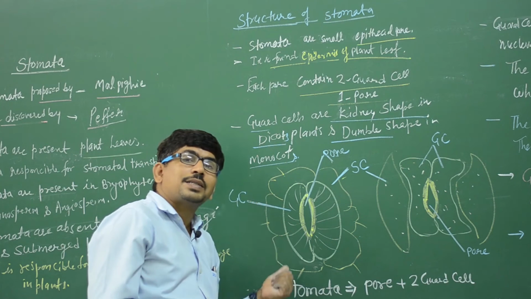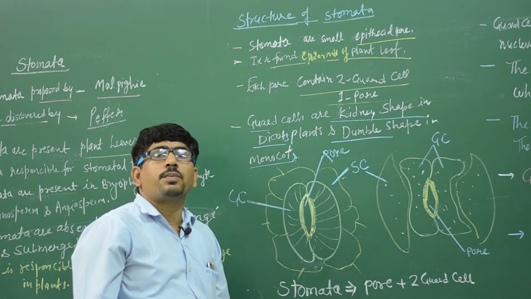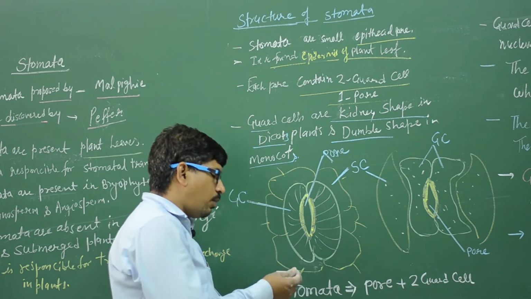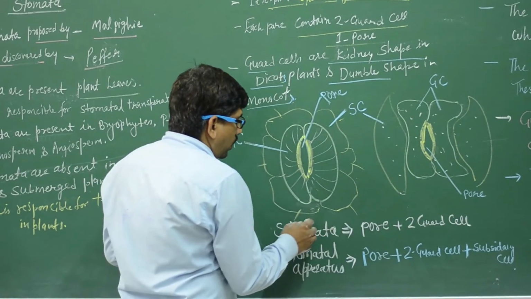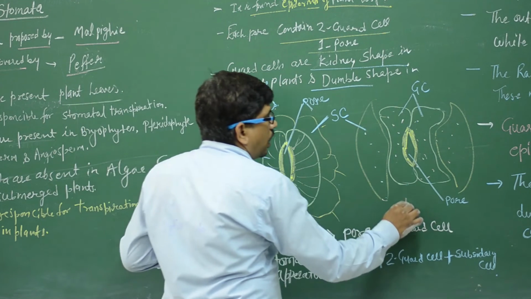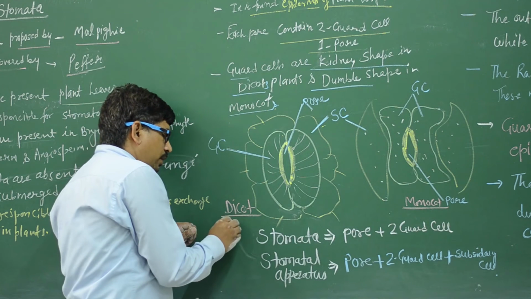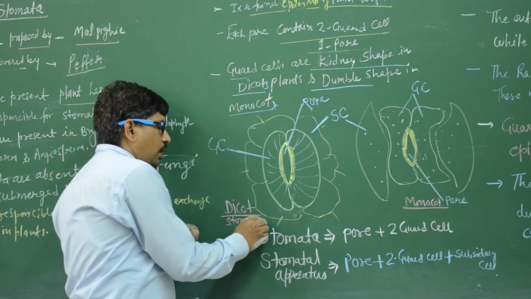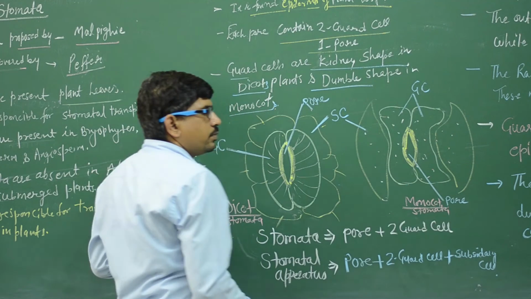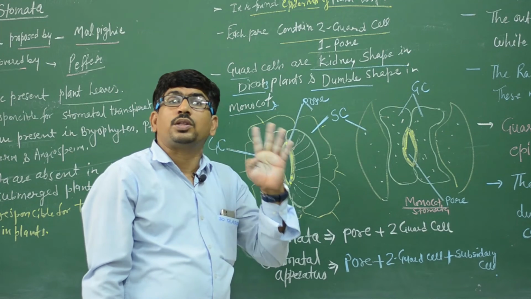That is wrong. The guard cell is kidney shape in dicot and dumbbell shape in monocot. So this one belongs to dicot, and this one belongs to monocot. This is dicot stomata. This is known as monocot stomata. Clear? Did you understand? There are three questions in the medical exam from this part, not one, not two, three questions I am telling you.